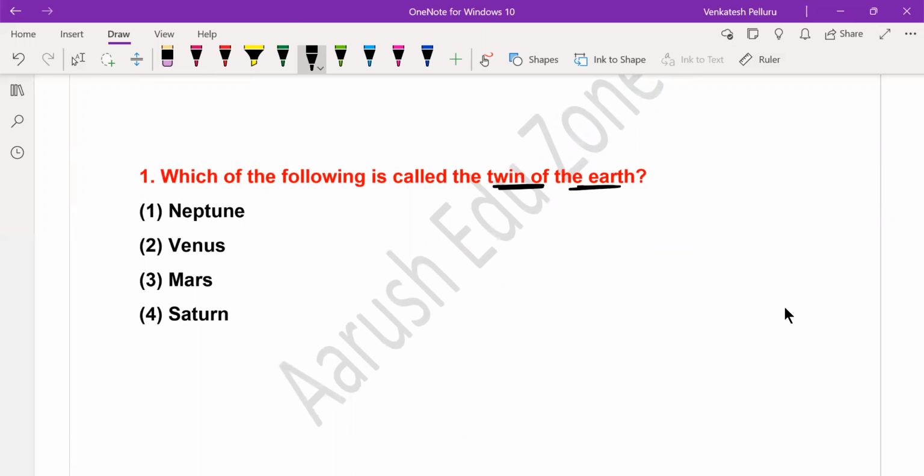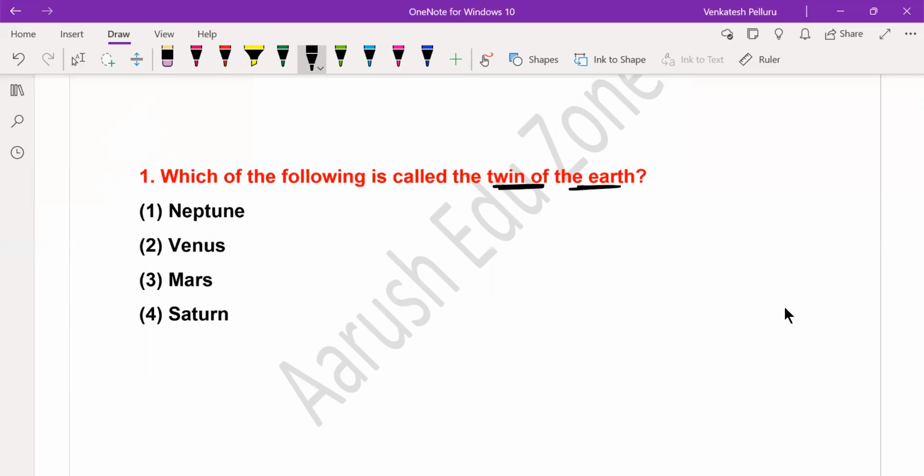In the year 2006, Pluto was removed from the status of planets, and it has been given the status of dwarf planet. It's a very small planet, right? Out of the existing 8 planets at present in the solar system, Earth is the only planet that has life, according to the proven facts. Maybe there is some life on the other planets, but we don't know. There is no scientific proof for that.